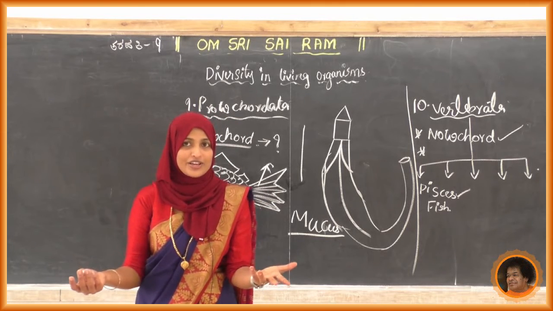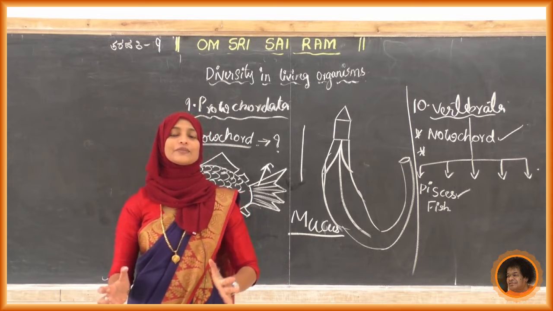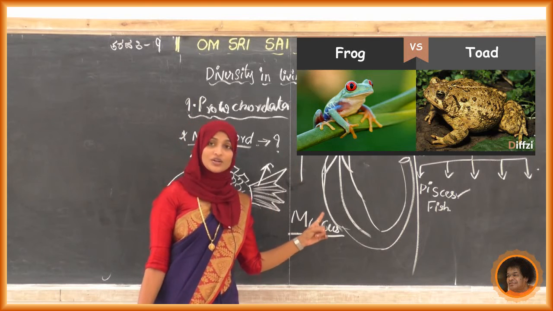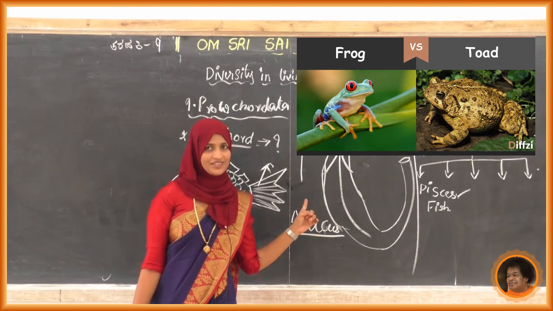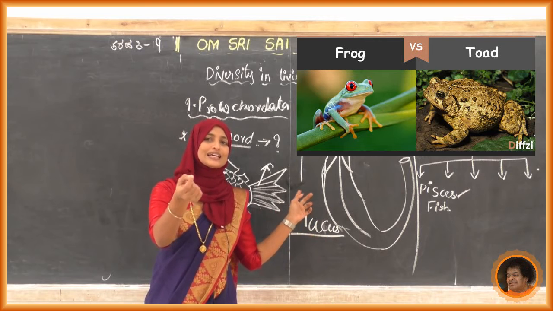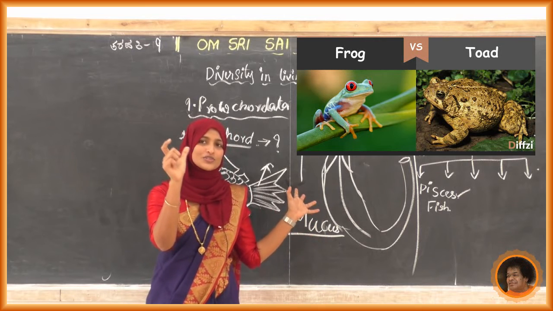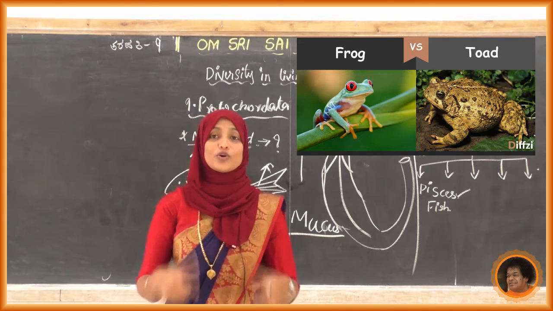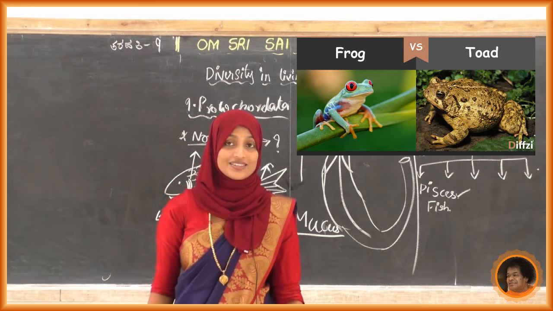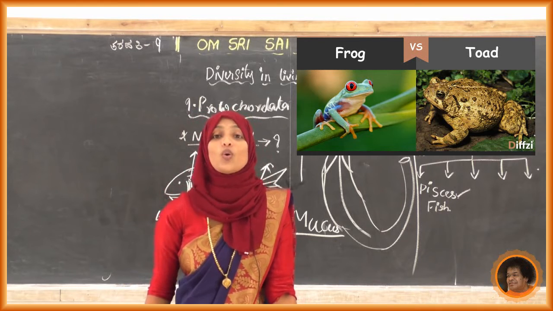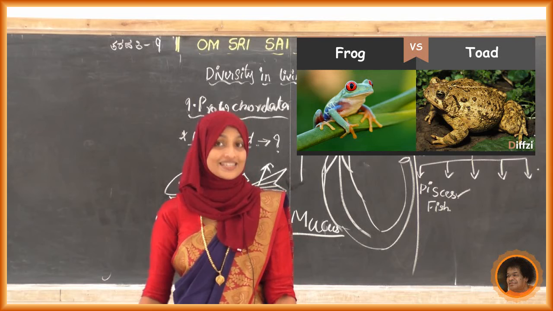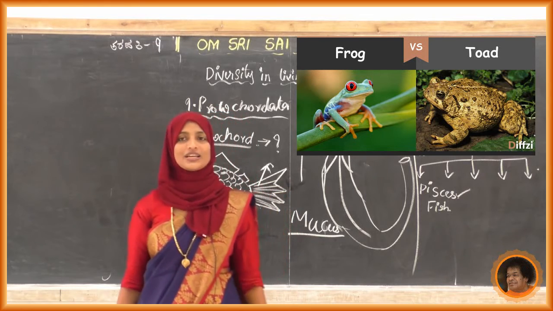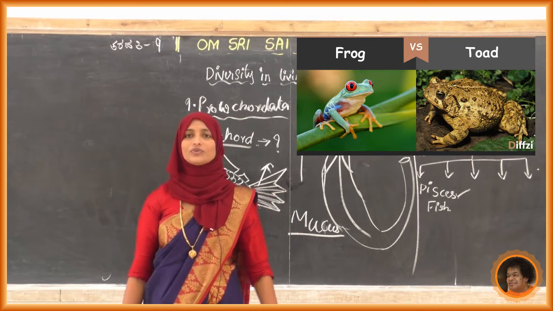So examples we have already discussed. Just observe the pictures. Already we know the frog. Toad: do you know what a toad is? Toad usually comes to homes. They are small frogs only. Our elders say that if you touch it, you will get some allergy problems, because that is a toad. It has a mucus gland in its skin. For some people, it causes allergic infections. So that is about the toad.